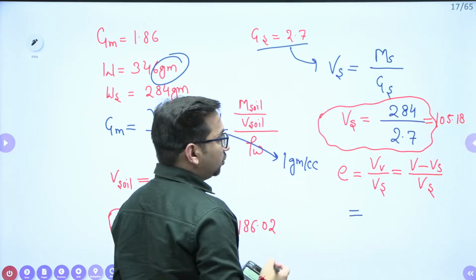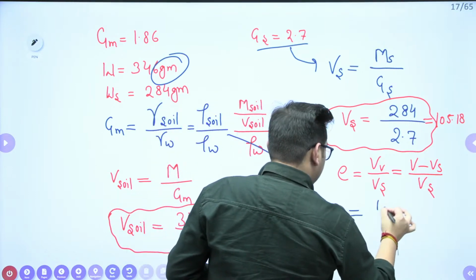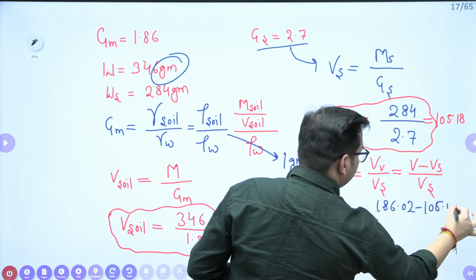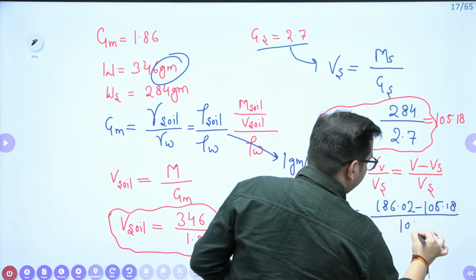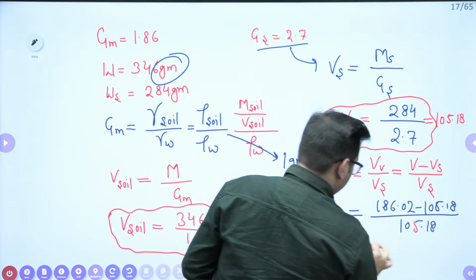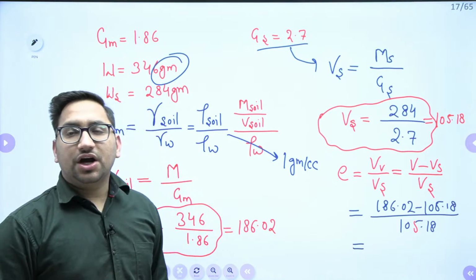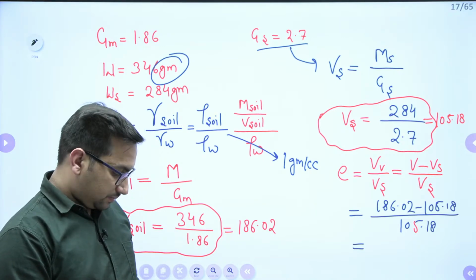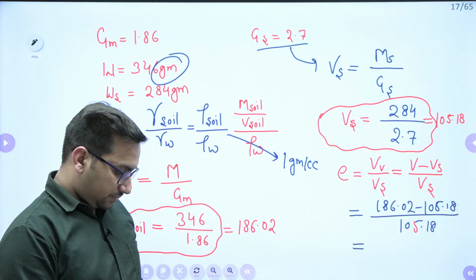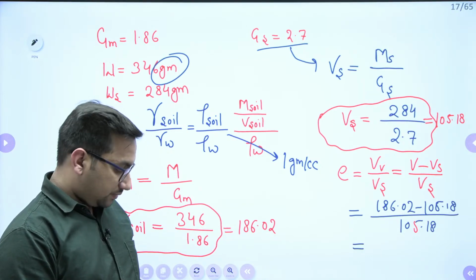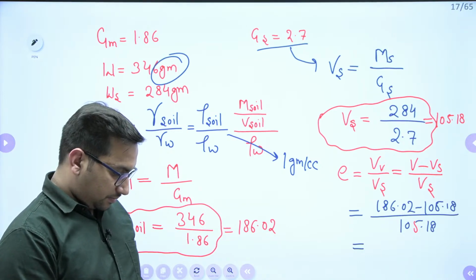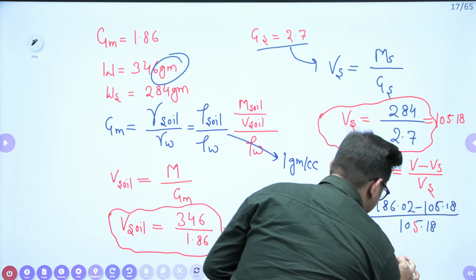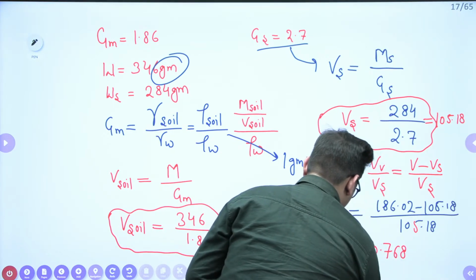So the void ratio is 186.02 minus 105.18, divided by 105.18. Now can you give me the value of void ratio? Rakesh, can you tell me the value of void ratio? It will be 0.768. This is your void ratio.